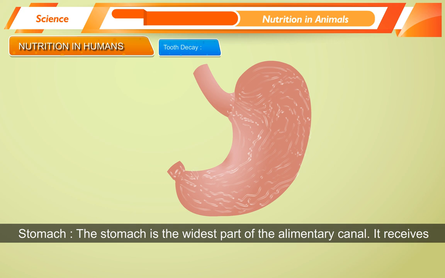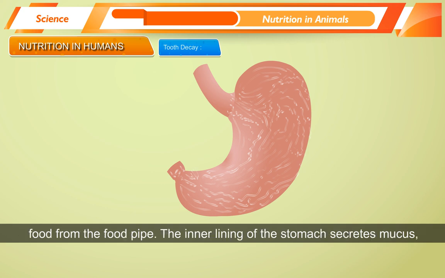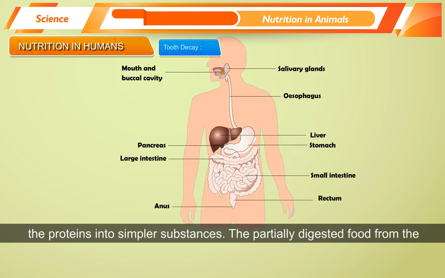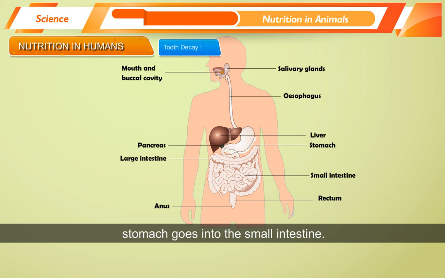Stomach. The stomach is the widest part of the alimentary canal. It receives food from the food pipe. The inner lining of the stomach secretes mucus, hydrochloric acid, and digestive juices. The digestive juices help to break down the proteins into simpler substances. The partially digested food from the stomach goes into the small intestine.